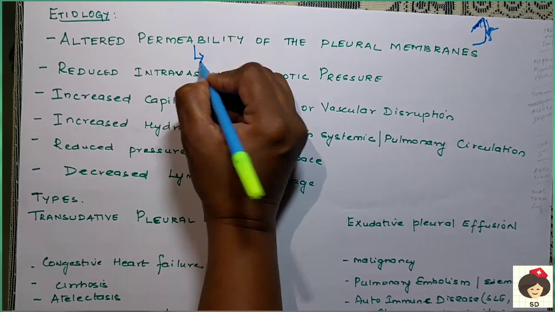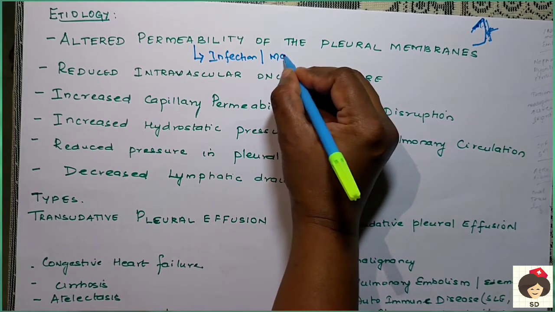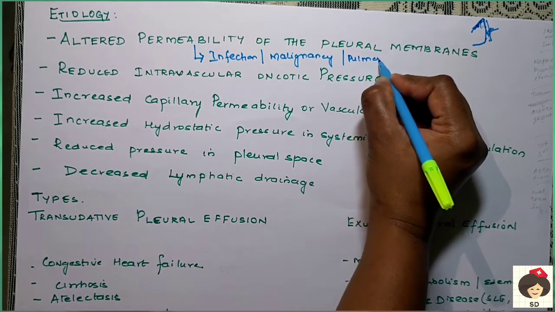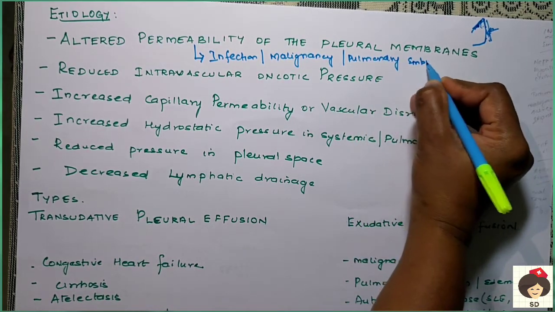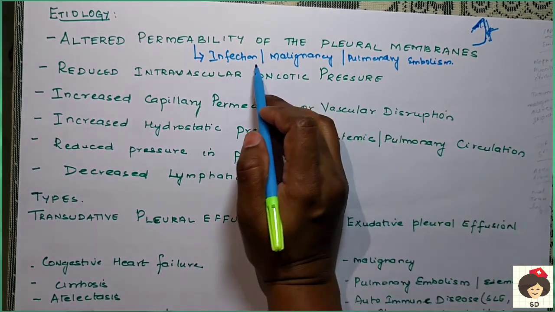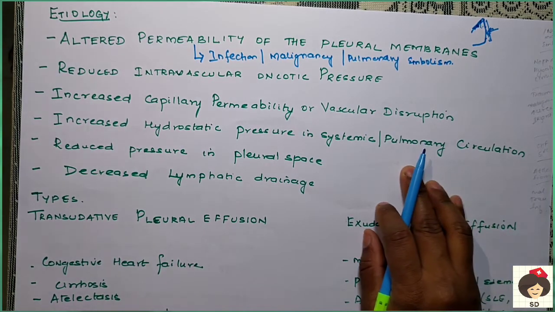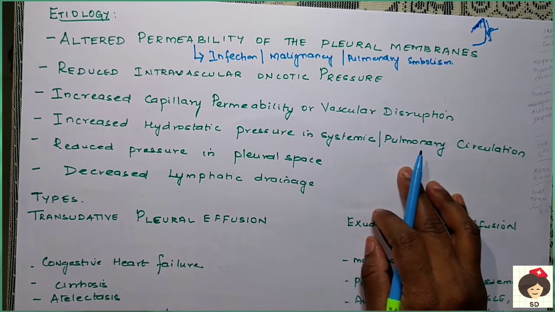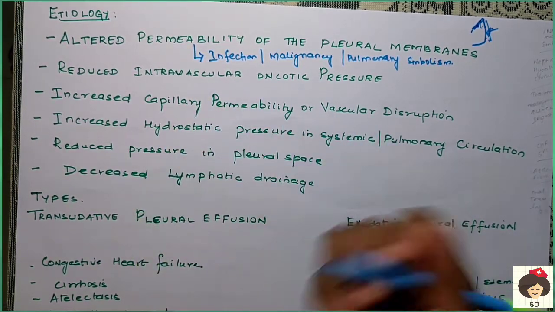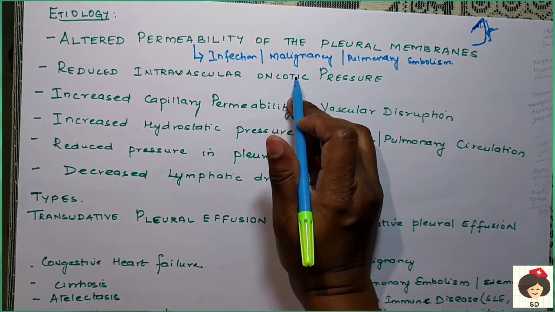So altered permeability occurs in case of any infection or inflammation, or during any malignancy, or it can occur because of a pulmonary embolism. Okay, so in all these conditions there is increased permeability of the pleural membrane. So in infection there is inflammation. Whenever there is inflammation there will be redness, and after redness there will be fibrous deposition. So these all will cause irritation to the pleural membrane, where the pleural membrane can get disrupted and thereby pleural fluid will get accumulated inside the pleura.